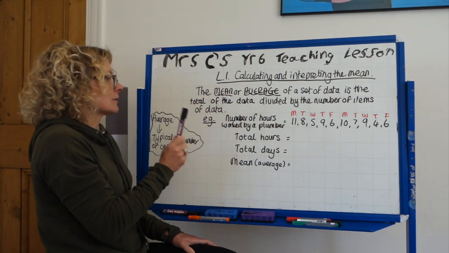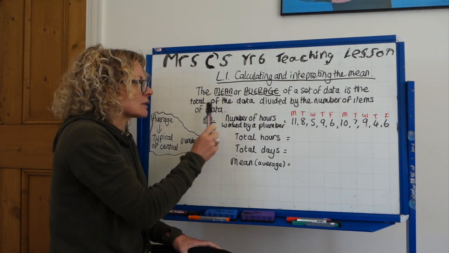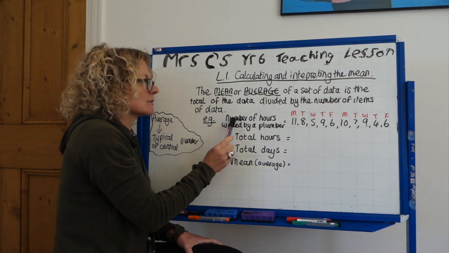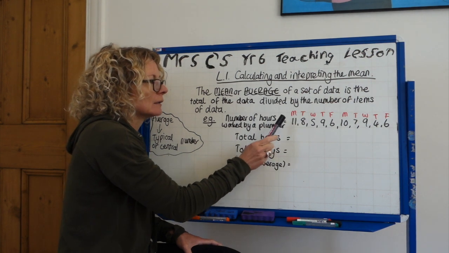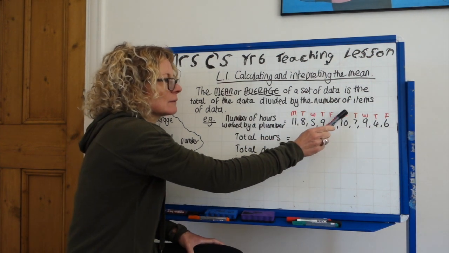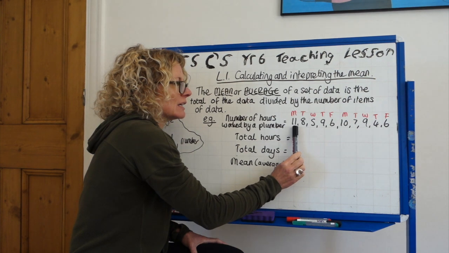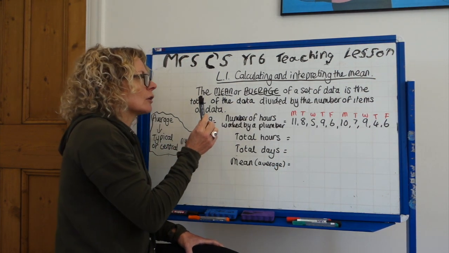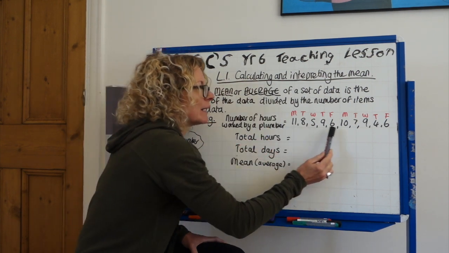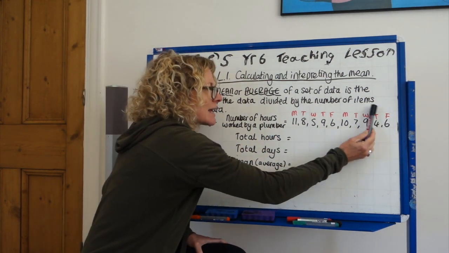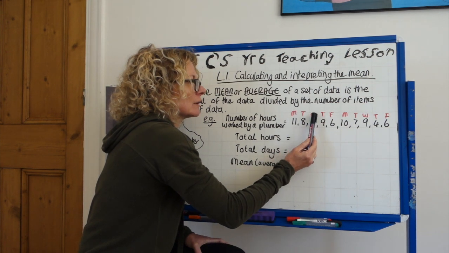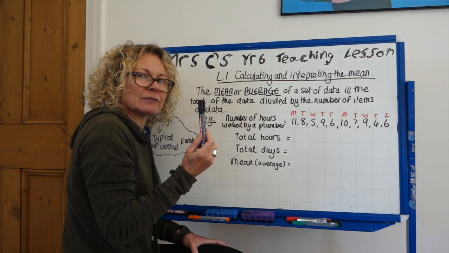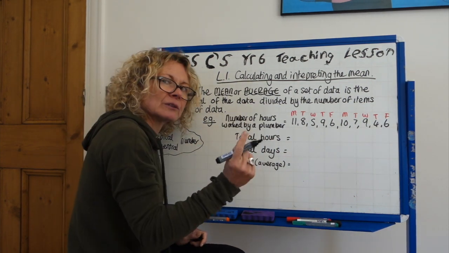Done that? Okay, right, so let's work out the mean of a set of data. So this is what we're going to do. This is our example. This is the number of hours worked by a plumber. Monday, Tuesday, Wednesday, Thursday, Friday. Monday, Tuesday, Wednesday, Thursday, Friday. And these are the hours that he worked. So what have we got to do? We've got to add them up and divide by the number in the set of data. 1, 2, 3, 4, 5. 2 weeks of 5-day weeks, okay? So the total number of days is